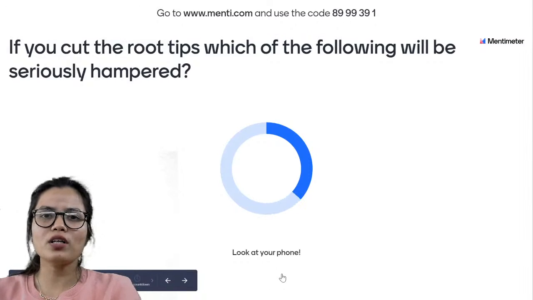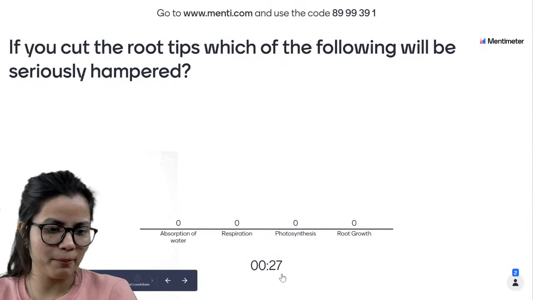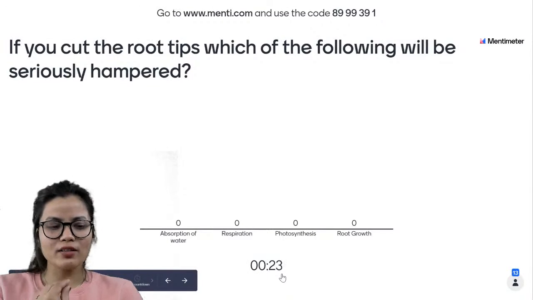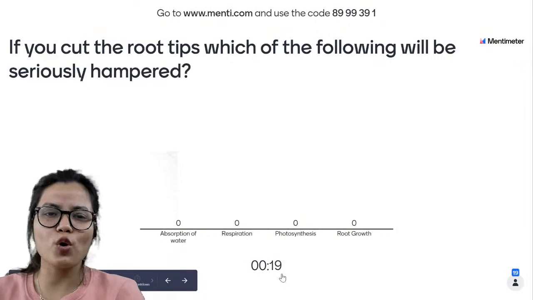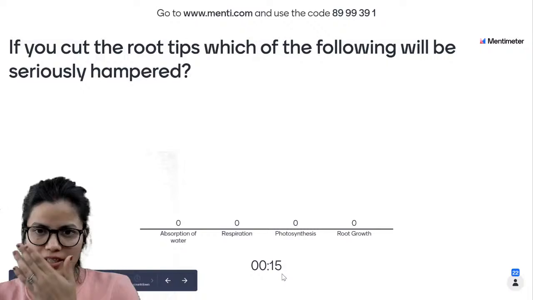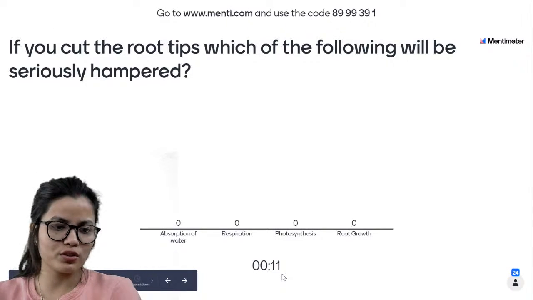Let us see what question number 3 is trying to say. If you cut the root tips, which of the following will be seriously hampered? Absorption of water, respiration, photosynthesis, or root growth?